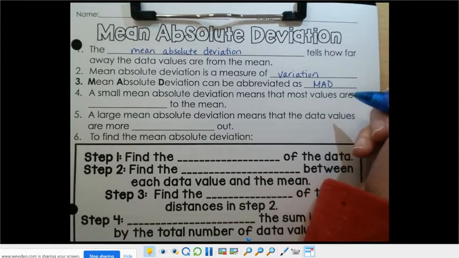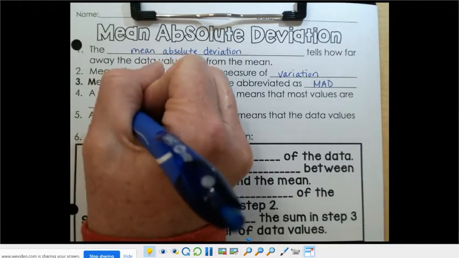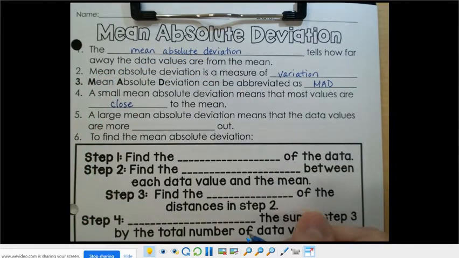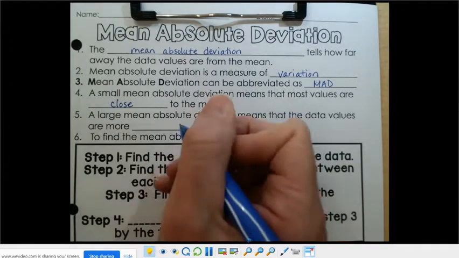A small mean absolute deviation means that most values are close to the mean. And then in contrast, a large mean absolute deviation means that the data values are more spread out.